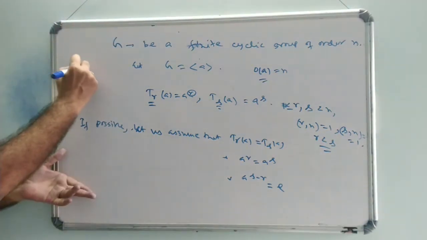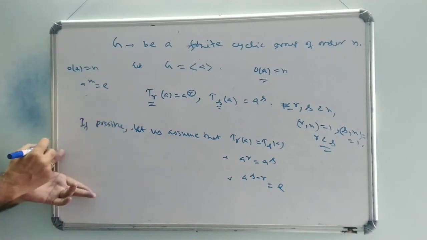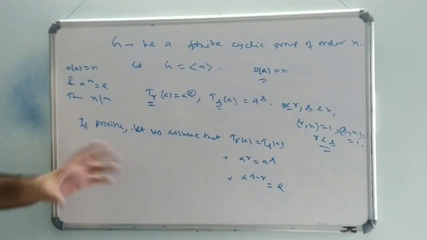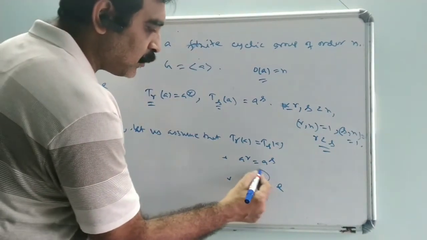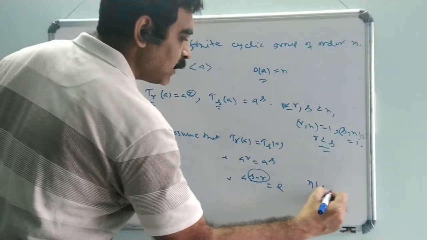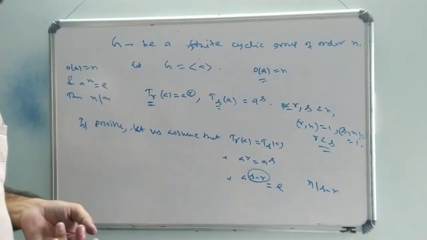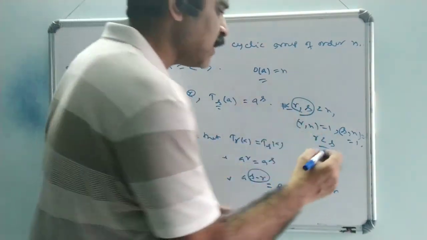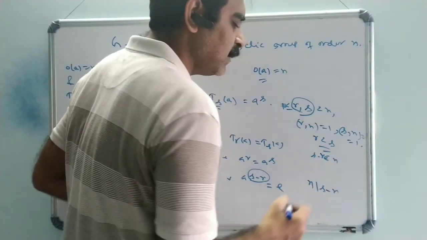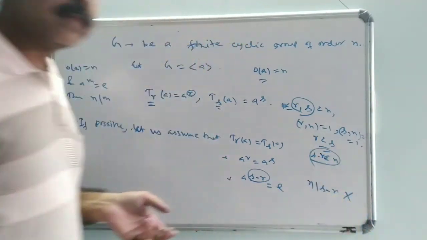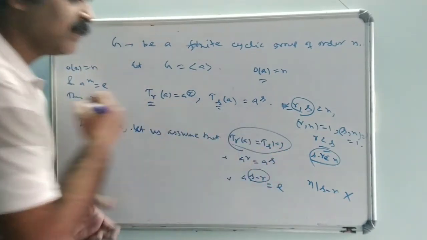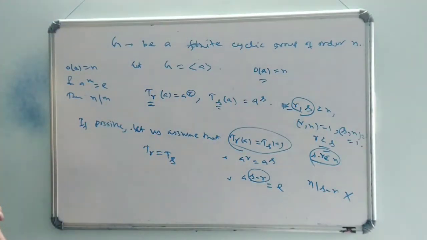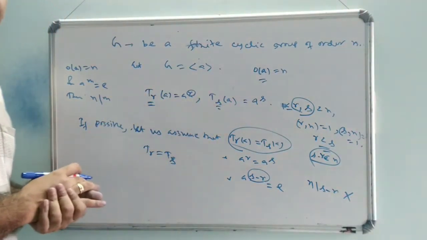We know that if the order of a equals n and a to the power m equals e, then n divides m. So here the order of a equals n and a to the power s minus r equals e, that is, n divides s minus r. But s and r are both less than n, so s minus r must be less than n. So it cannot happen. Therefore this is a contradiction. So T_r cannot be equal to T_s, and these automorphisms are distinct.